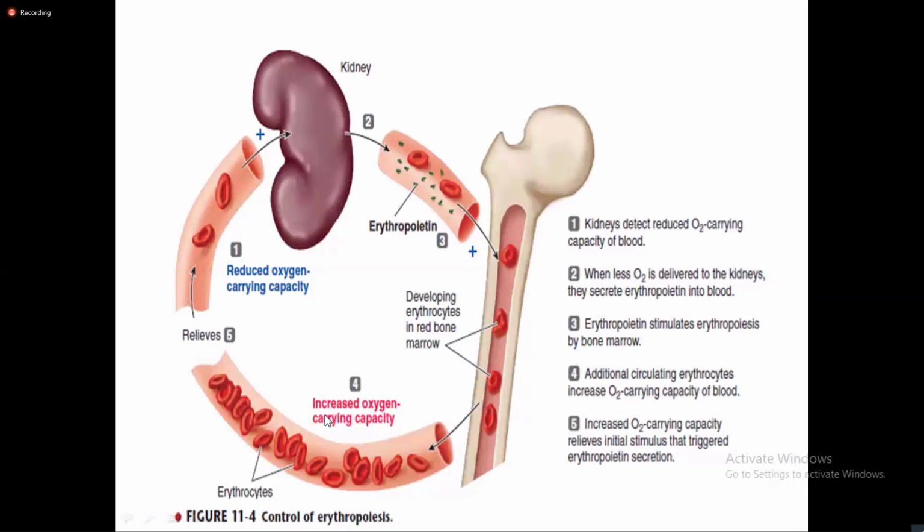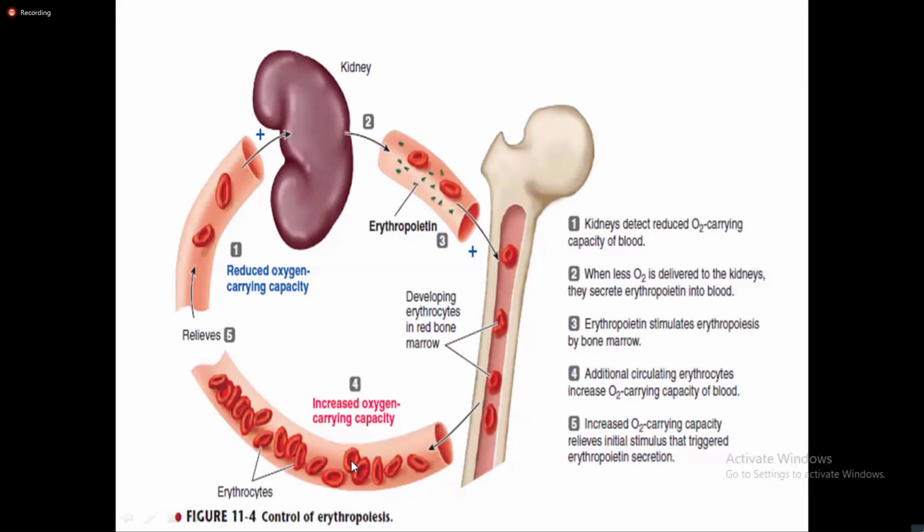Whenever there is reduced oxygen carrying capacity of the blood, this is recognized by the kidney as well, because the kidney also has perfusion and blood flow. So the reduced oxygen in the blood is recognized by the kidney too, and from the kidney they secrete erythropoietin into the blood. Erythropoietin stimulates erythropoiesis by bone marrow, thus causing additional circulating erythrocytes into the blood, which increases the oxygen carrying capacity of the blood.